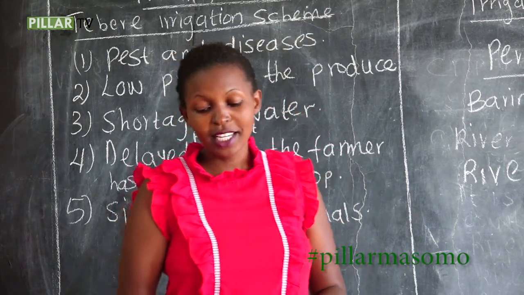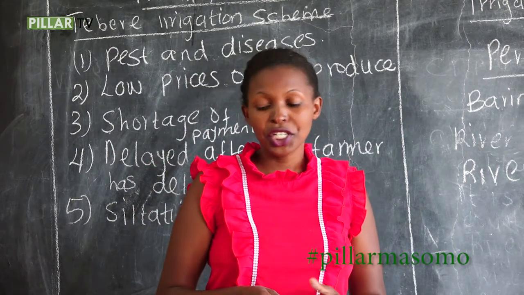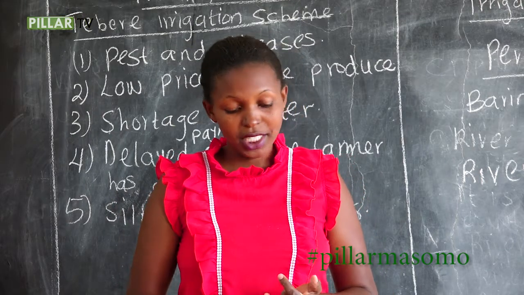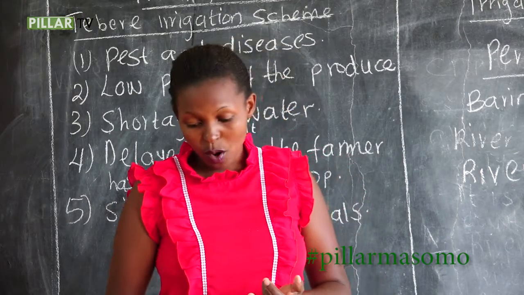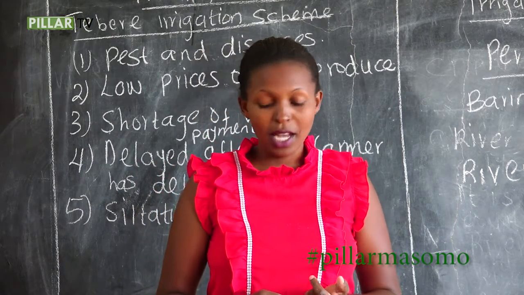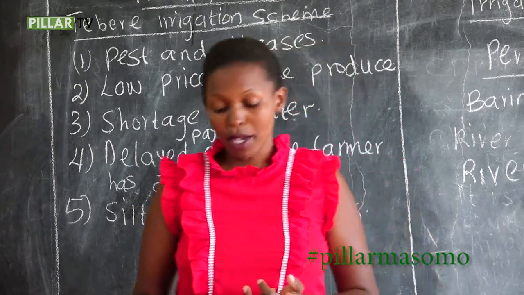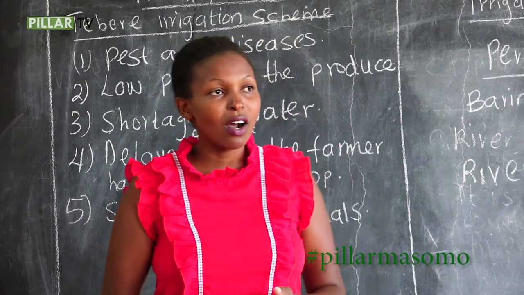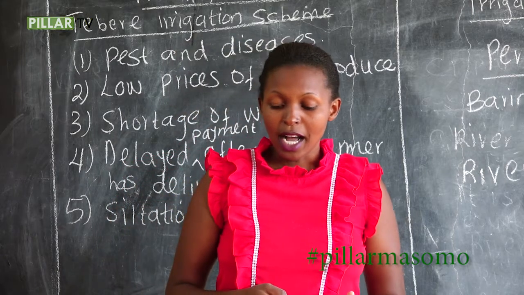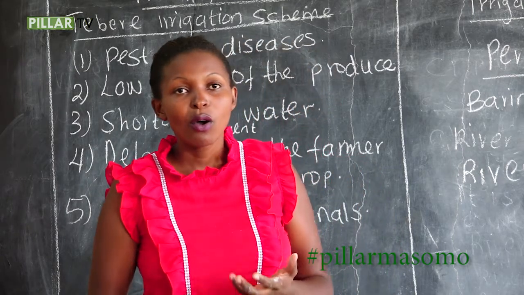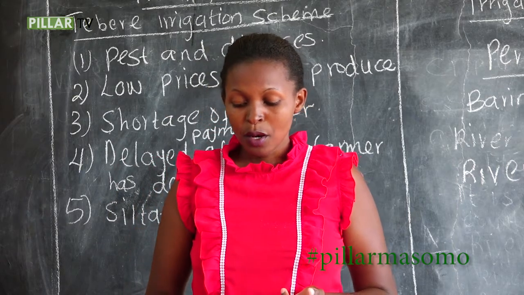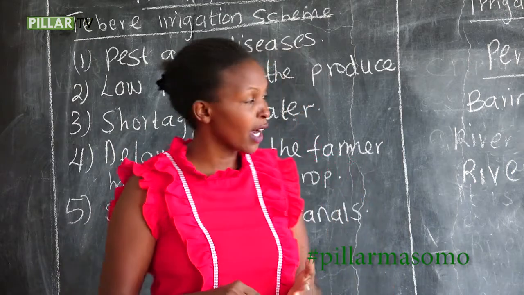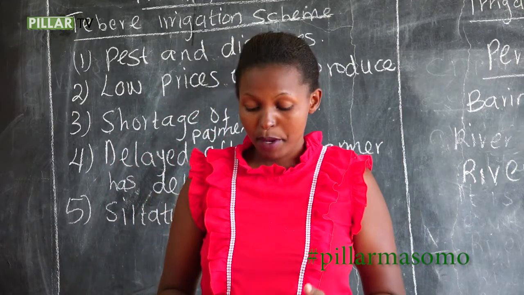When the scheme was started, the main crops grown were chilies and onions. After some time, they started growing watermelons and pawpaws. After staying for a period, they started growing cotton, which they later abandoned due to non-payment.